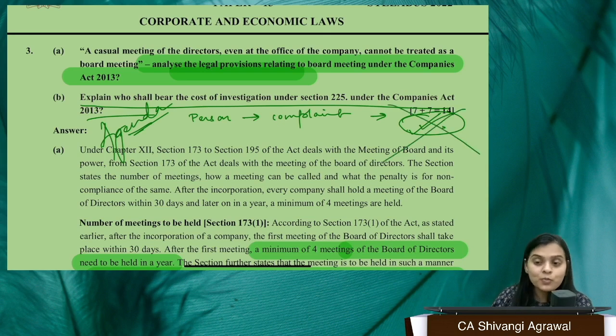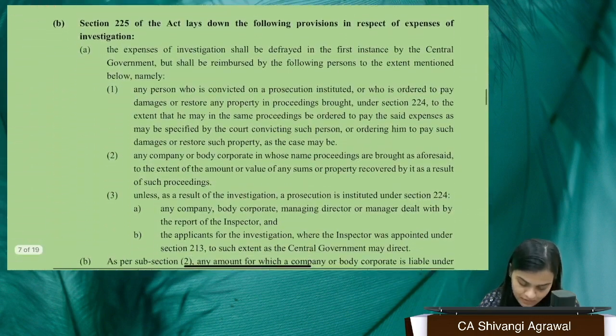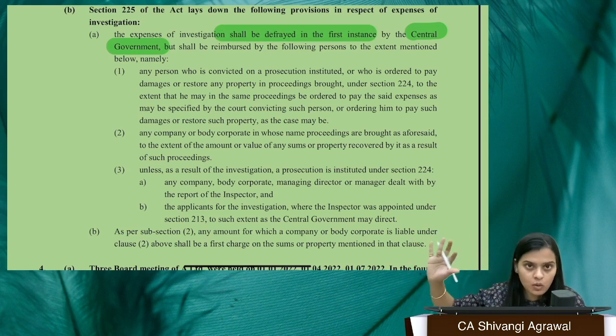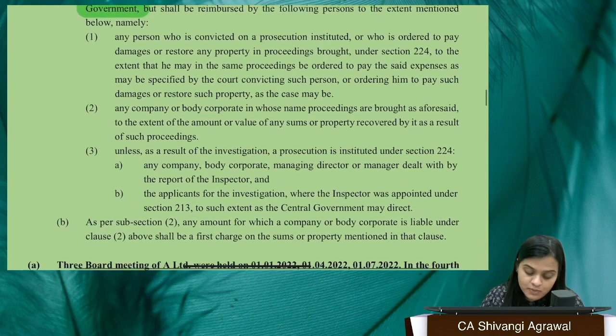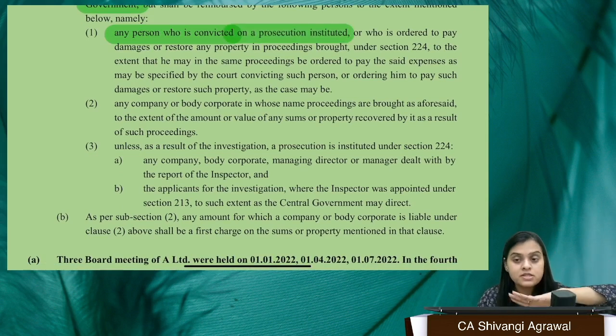However, if no prosecution could be initiated because after investigation you come to a conclusion that this particular person is not guilty, then who will bear the cost of investigation? The person who filed the complaint. Simple. Going by the same logic, section number 225 has been framed, which states that when the central government is going to carry out the investigation, at the very first place, the CG bears all the expenses of investigation, but it is going to be reimbursed by whom? The person who is found guilty, who's convicted, that means who's found guilty on a prosecution instituted.